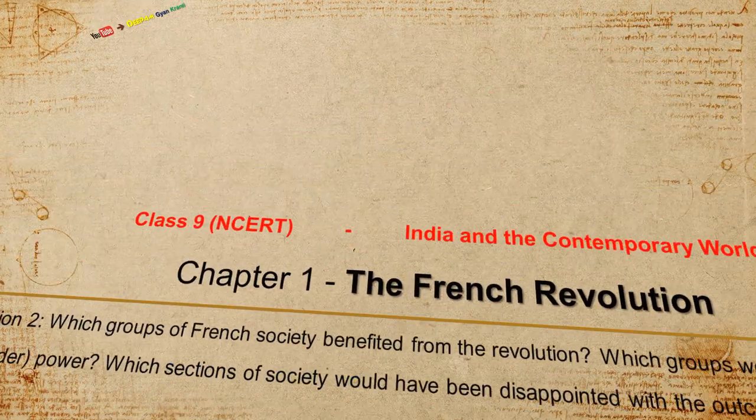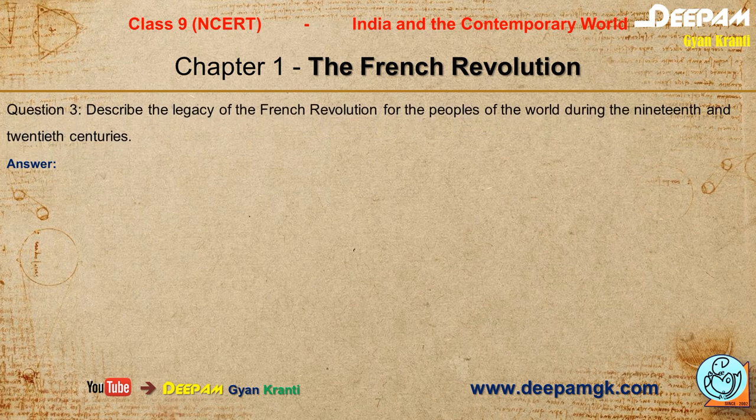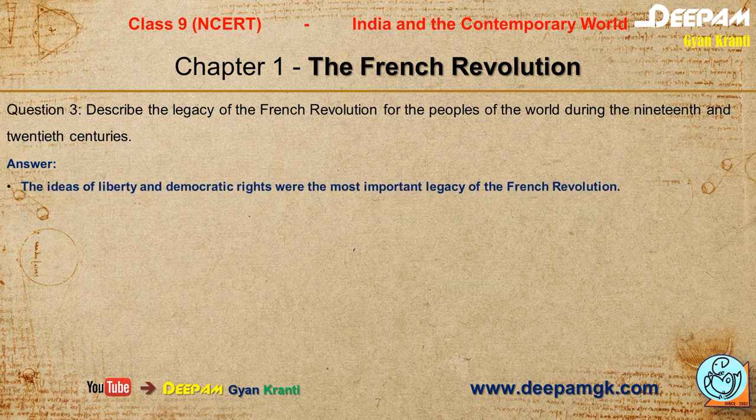Okay, and the next question of this video is question 3. Describe the legacy of the French Revolution for the peoples of the world during the 19th and the 20th century. Okay, I have given this answer point-wise. The ideas of liberty and democratic rights were the most important legacy of the French Revolution. Students, you have to point out both of the things, ideas of liberty and democratic rights. Without both of these words, you can't give your answer about the legacy of the French Revolution.